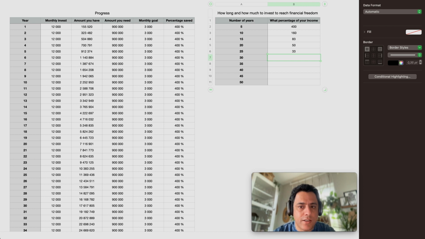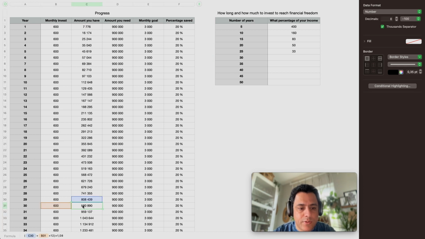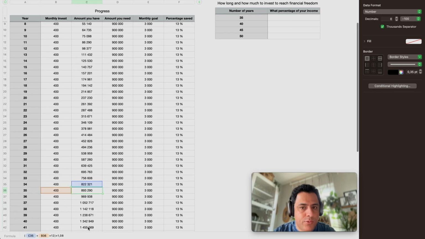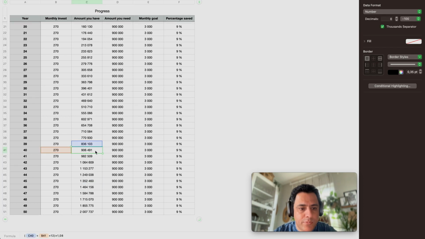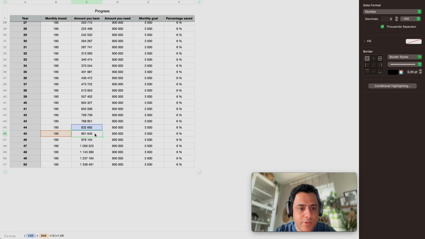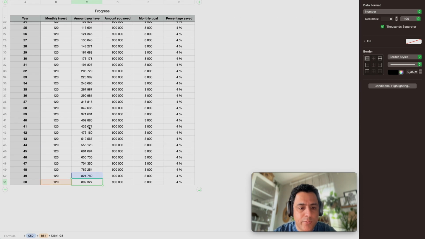retire in 30 years. So if we invest $600, it will take us 30 years to reach financial freedom, and that's 20% of our income. We'll add it here. To do it in 35 years, it's going to be $400, so 13%. By 9% of your income, you can do it in 40 years. Using 6% of your income, you can do it in 45 years. And using 4% of your income, you can do it in 50 years.